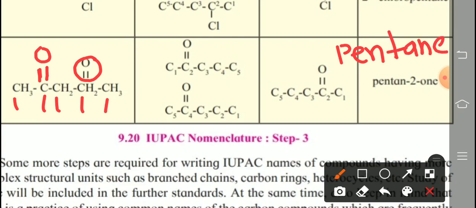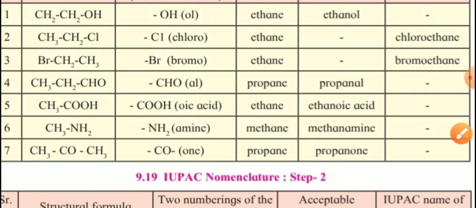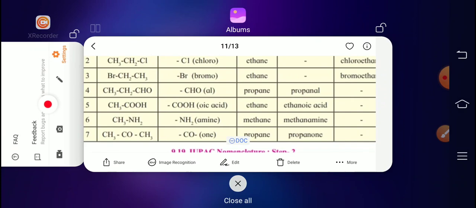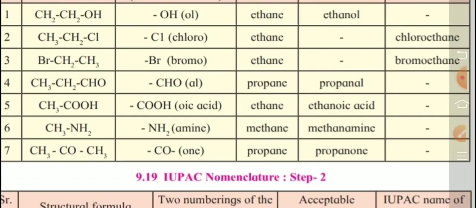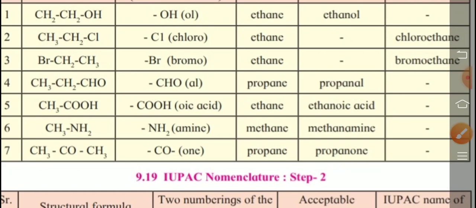Clear? This C double bond O means which functional group? Ketone. So in the case of a ketone, what do we use? Check the short form in the second table, the last one, CO. In the case of a ketone, ONE is used.